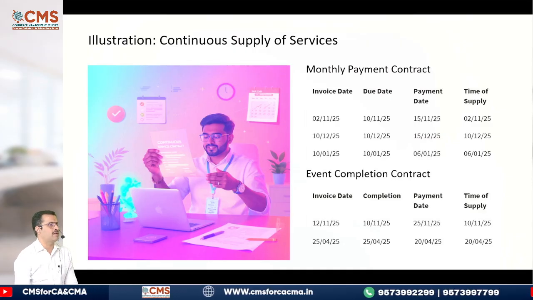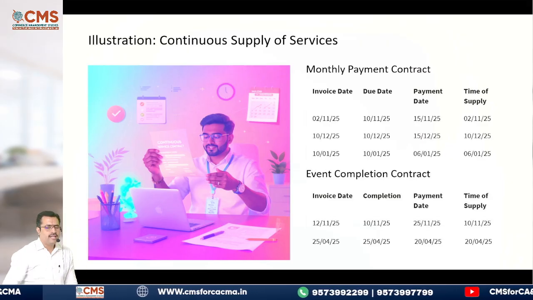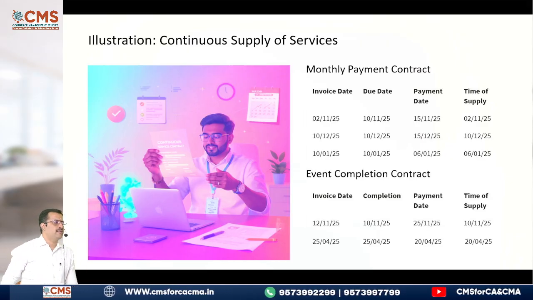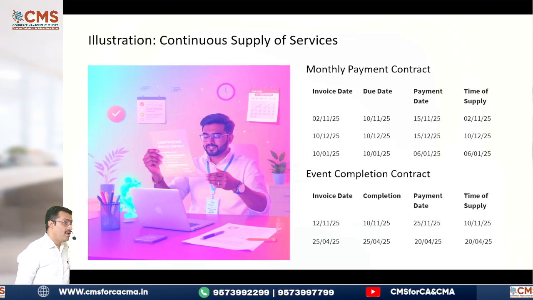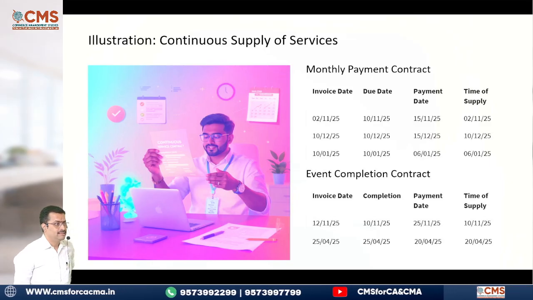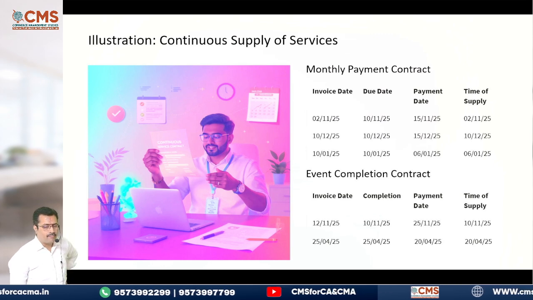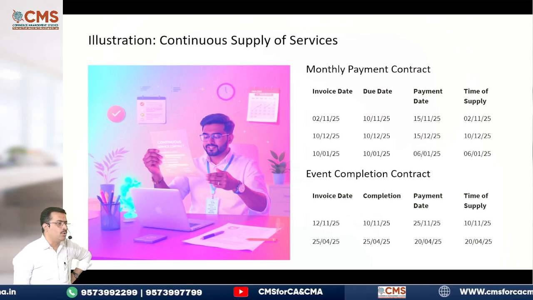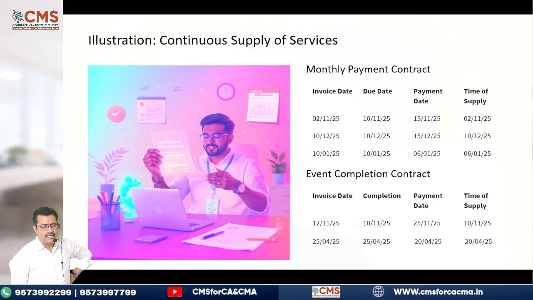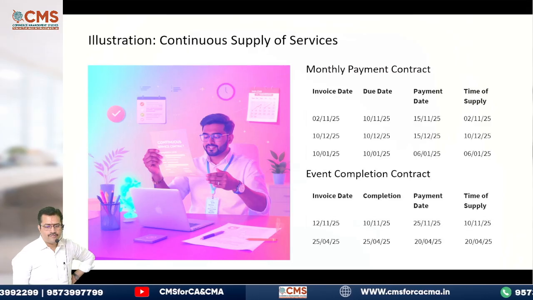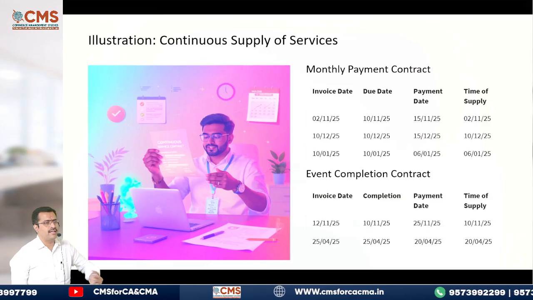Lastly, event completion contract. Painting contract I was telling you, 20%, 20% like that. Based on that, see there, invoice date 12/10, completion is 10/11. That means invoice was issued after, but within 30 days only. Then date of payment is 25/11. But still time of supply will be 10/11 only. Why? Because it was linked to the completion of an event. Then lastly, 25/4 is the date of invoice, completion also 25/4, date of payment is 24. So obviously, which is earlier?